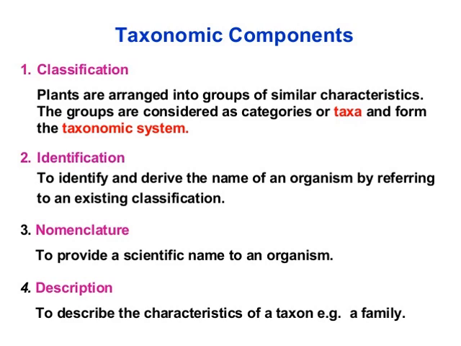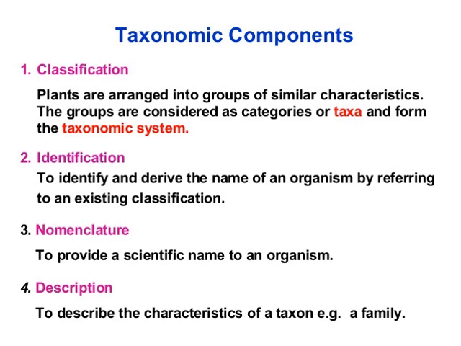See, there are several taxonomic components: classification, identification, nomenclature and description. These taxonomic components are very important in providing an organism an address. So first you have to classify the organism, means you arrange it by similar characteristics into a group, and that group is considered a taxon, which forms a taxonomic system. After grouping them by similar characters, you place them into separate groups, and others having similar characteristics into other groups.